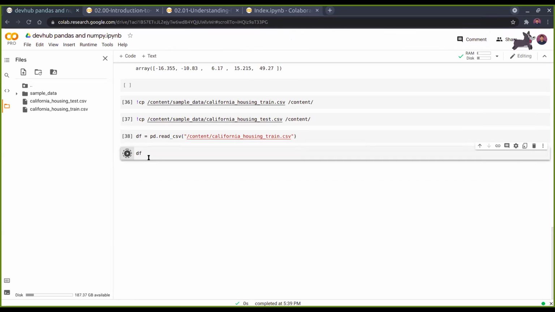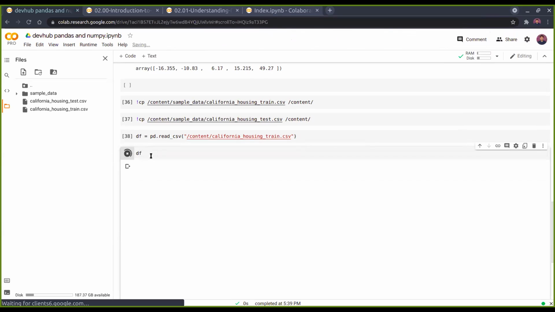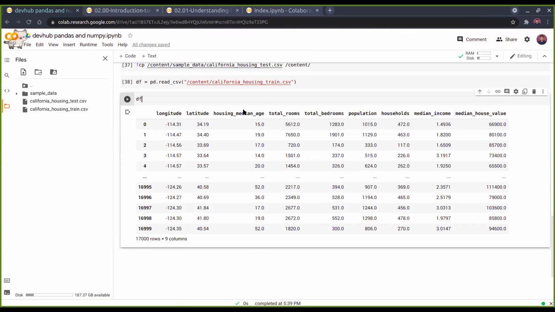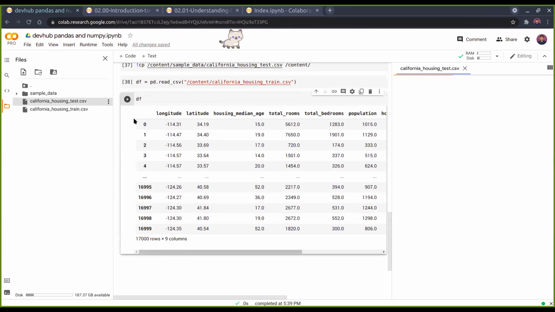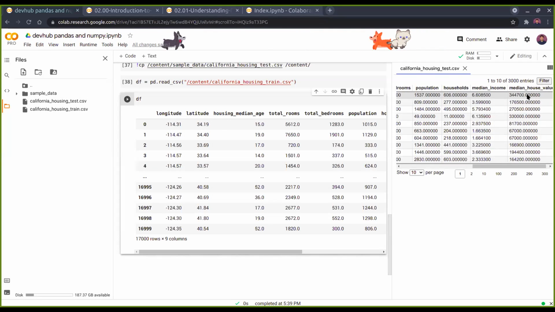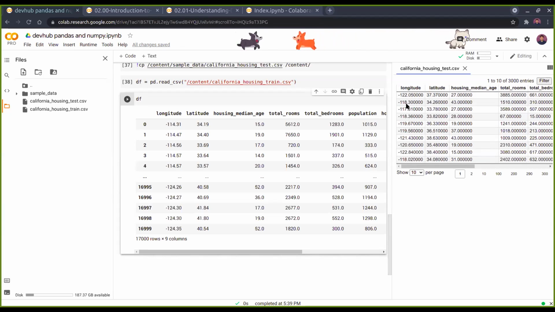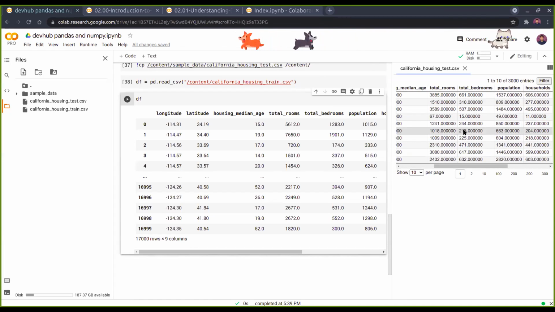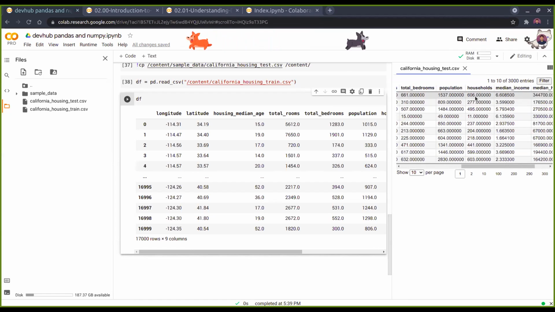If we enter df, pandas has a very good visualization tool, so it will create a table of all the rows and the columns. If you just open this file, Colab also has a pandas implementation, and it will not show you commas and new lines, but it will again create a table for you. So Colab has this good feature as well.